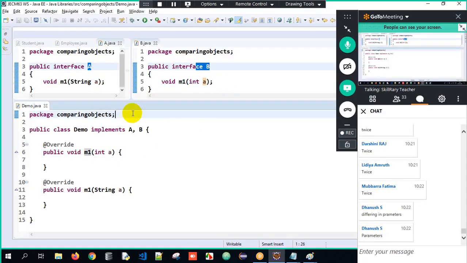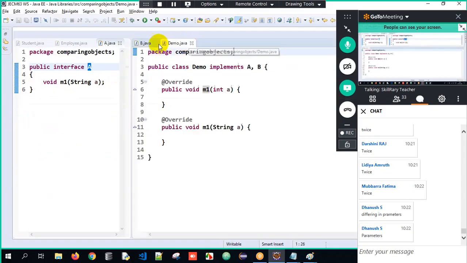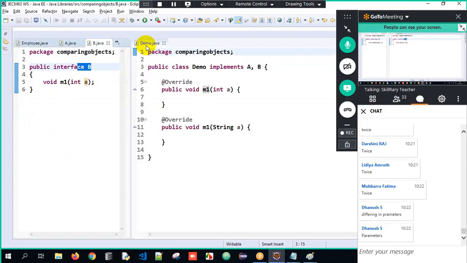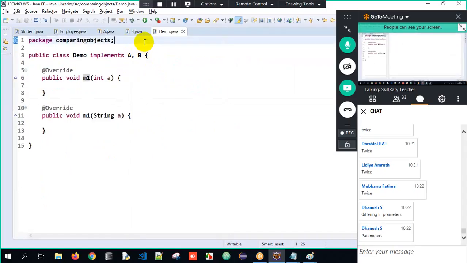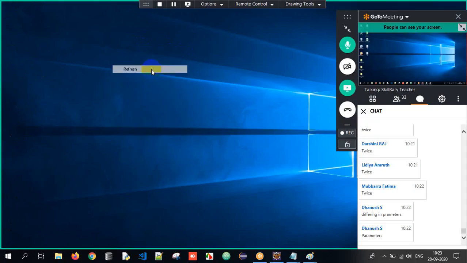Got the clarity here? So this is all about the entire process of understanding Java libraries, how we store objects in an array, how we override toString, hashCode and equals methods, and a few important questions with respect to the interfaces topic here. So this is all about the entire process of understanding the entire parameters here. Clear? I hope I have given the clarity about most of the important things here.